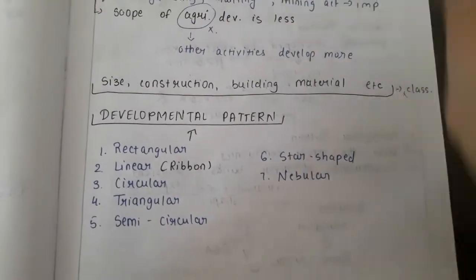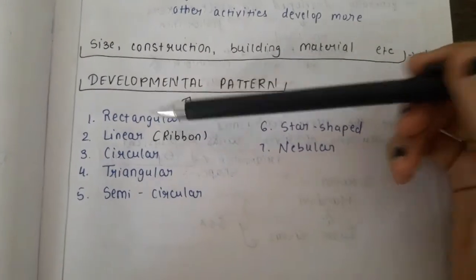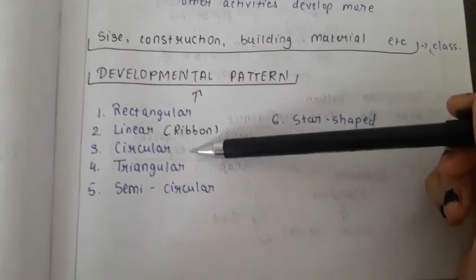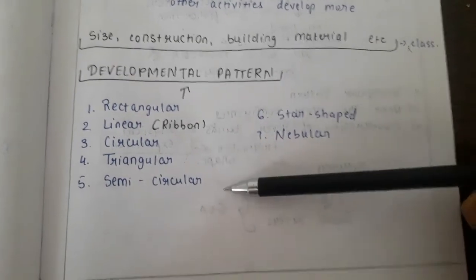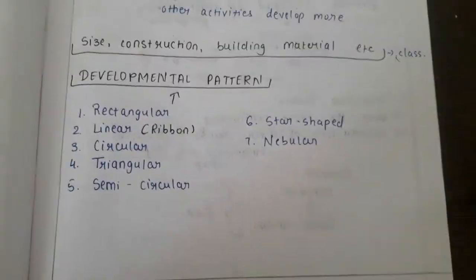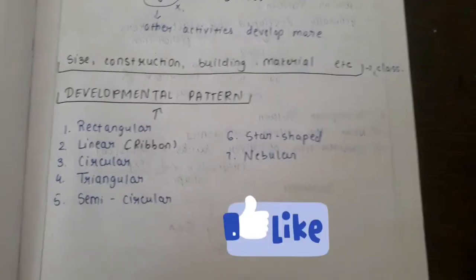Now, rural settlements are classified on the basis of size, construction, building material used in the construction, etc. And according to the development pattern, they are classified into 7 patterns. The first one is rectangular, second is linear, it can also be said ribbon pattern, circular, triangular, semicircular, star-shaped, and nebular. By reading this, we get a blurred idea of how the settlements can be, but we'll see them in detail in the next video.